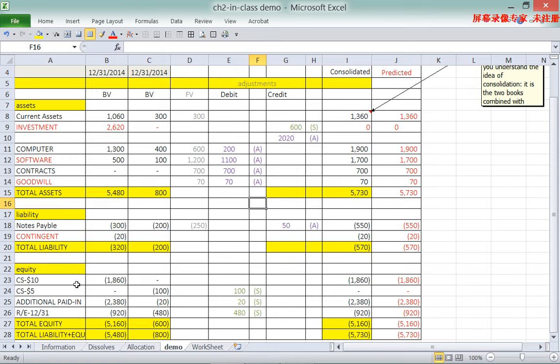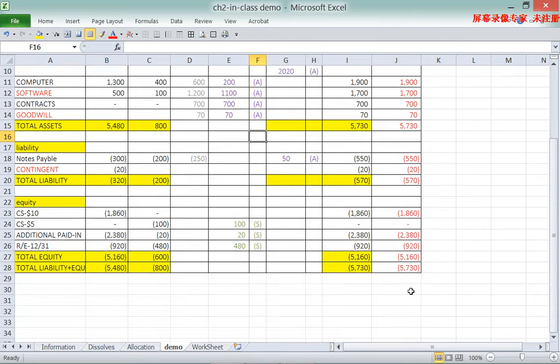If we simply add up the parent and the sub, but the shareholder of the whole group is the parent shareholder, we shouldn't add the subsidiary shareholders to the whole group's financial statement. The same here, we basically restored all the book value of the assets and liabilities to the subsidiary's fair value. So it makes our consolidated number the same as what we predicted before we do the worksheet.